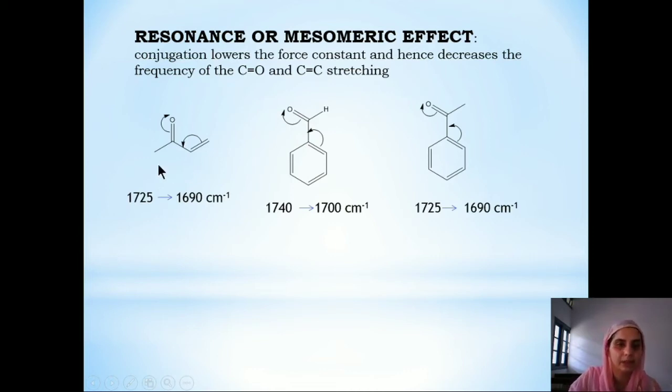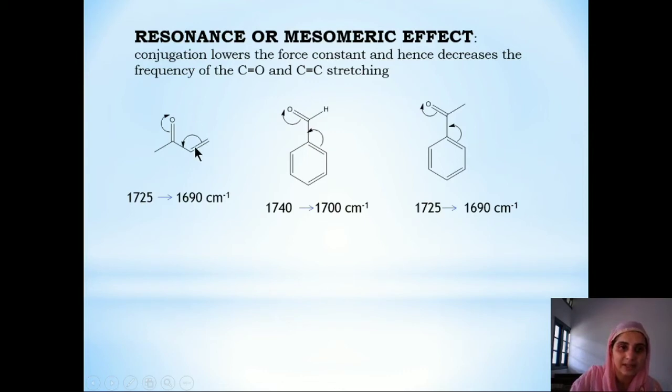Now moving on to the resonance or mesomeric effect. Taking the example, if in the case of acetone we replace the CH3 group with this vinyl group, the wave number decreases. In the case of acetone, the CO stretching is 1725, but if we introduce this vinyl group in the place of CH3 group, the wave number decreases. This is because of resonance.